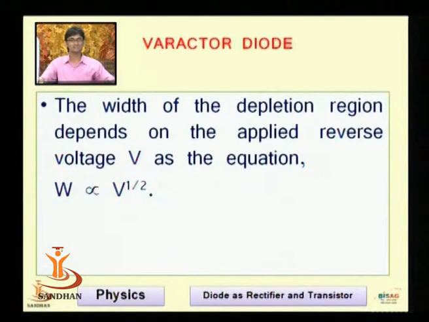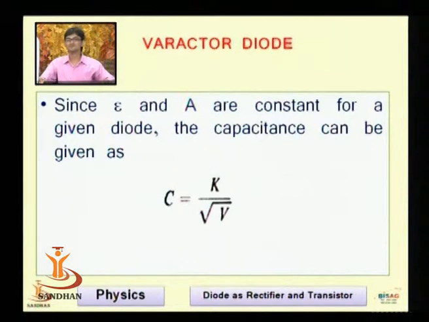The width of the depletion region depends on the applied reverse potential, and it is proportional to the square root of the applied reverse potential at the diode. Since epsilon and A are constant for a given diode, because we are not changing the area or epsilon, what we can change is the potential, and hence with the help of this potential the width of the depletion region goes on increasing or decreasing.